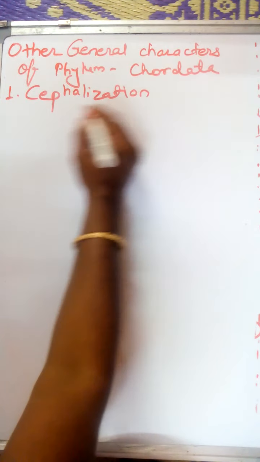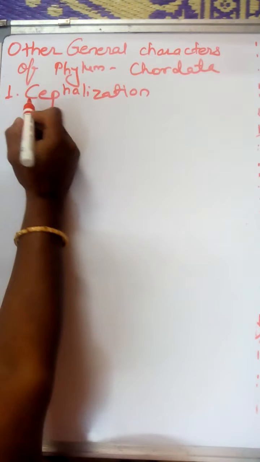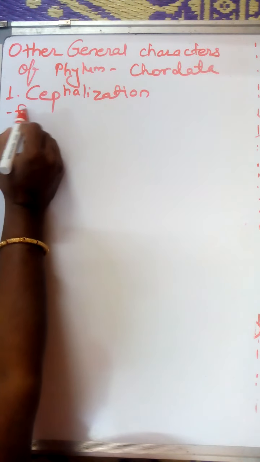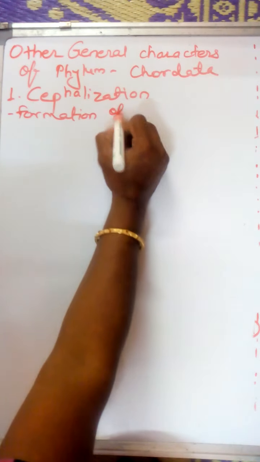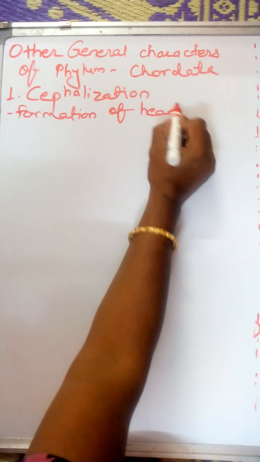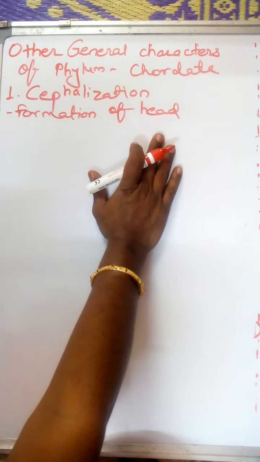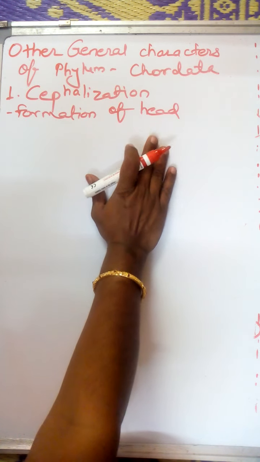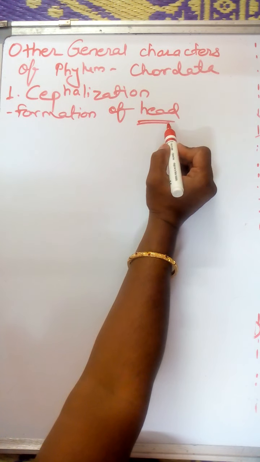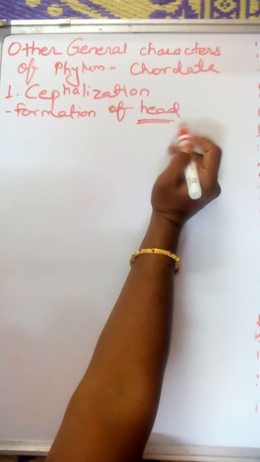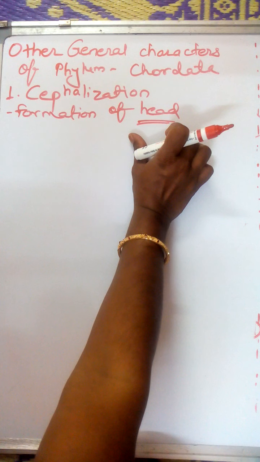See here, as we studied, cephalization means the formation of the head. Previously, when we studied the non-chordate animals, we couldn't distinctly say that the head is a part of that particular animal.